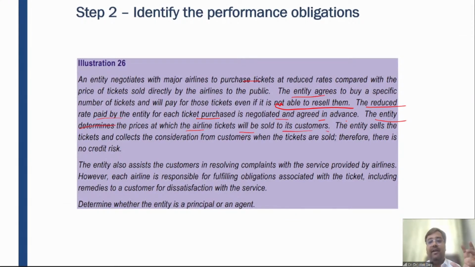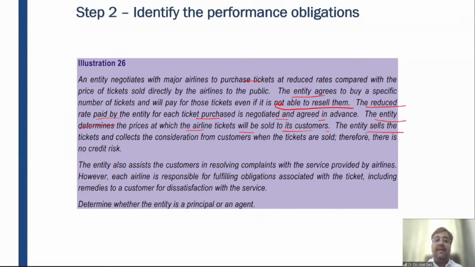I have bought at 4,500 rupees. I will sell at 5,500 rupees or 6,000 rupees or 6,500 rupees. So who has an inventory risk? This entity Is My Trip has an inventory risk. They have purchased 100 tickets, and if they will not be able to sell 100 tickets, the loss is theirs. Who is determining the prices? This entity is determining the prices.